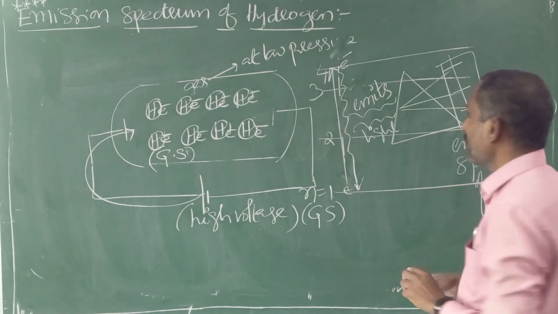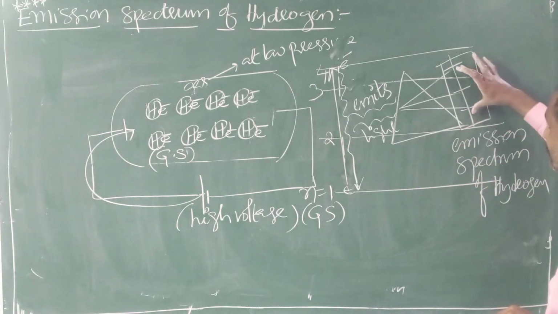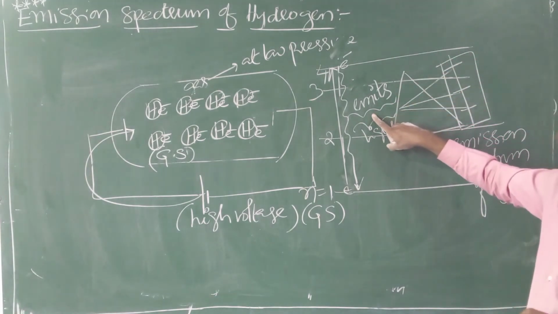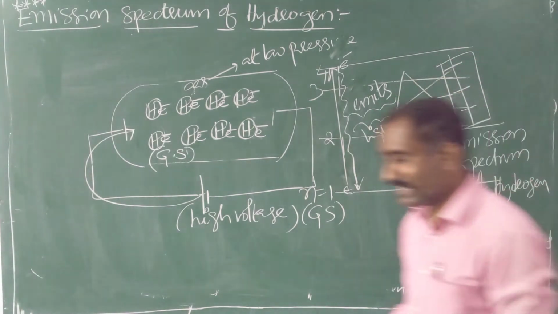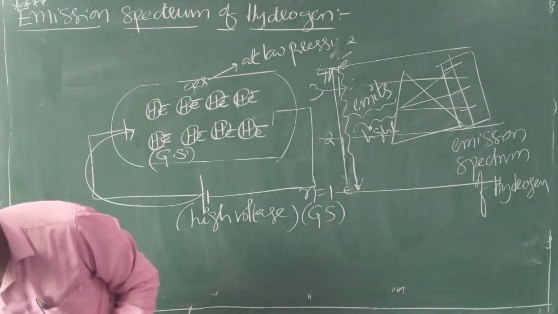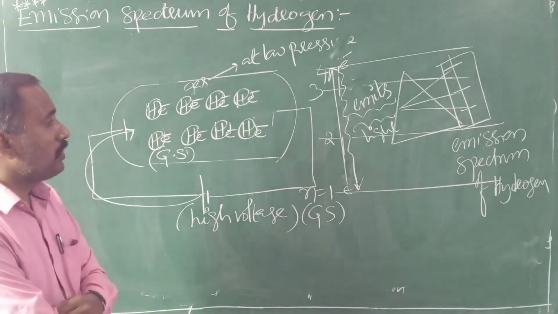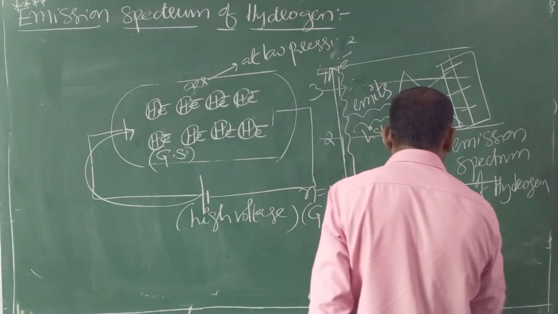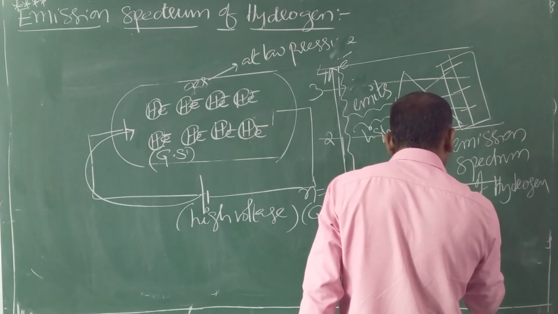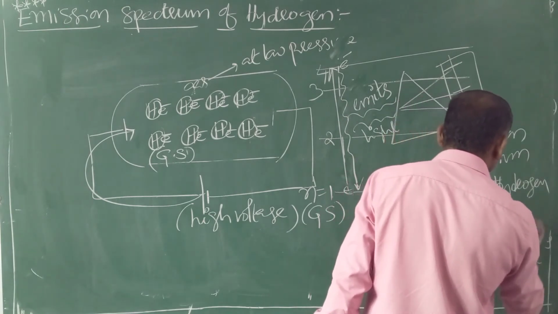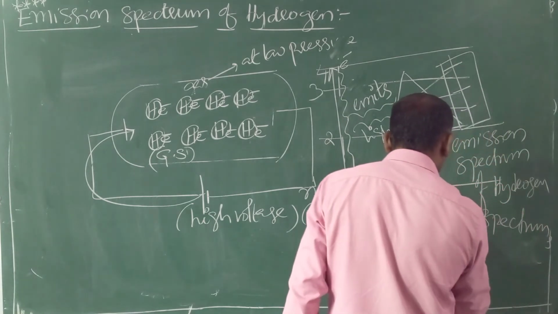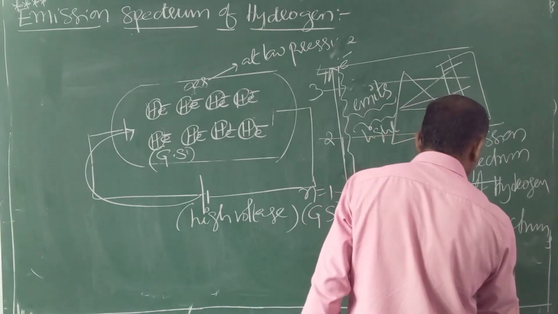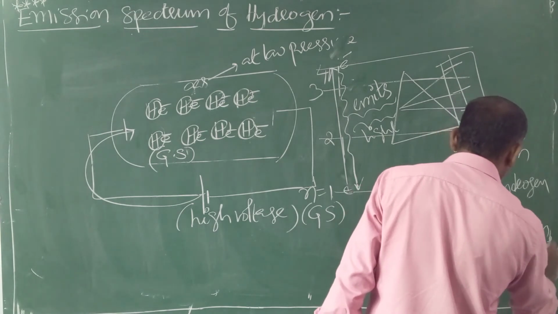It is not an absorption spectrum, it is an emission spectrum. Why? This impression or image is recorded from emitted light. That's why it is known as the emission spectrum of hydrogen. Strictly speaking, this emission spectrum of hydrogen is known as a line spectrum or atomic spectrum.